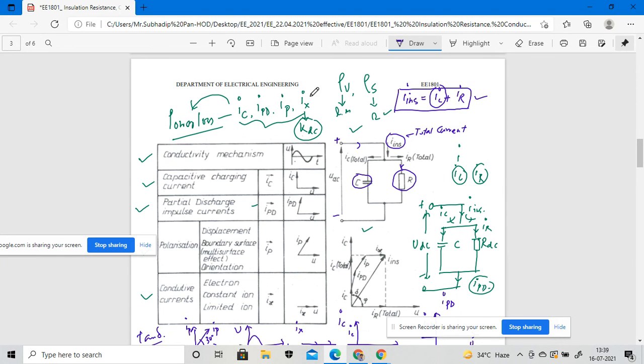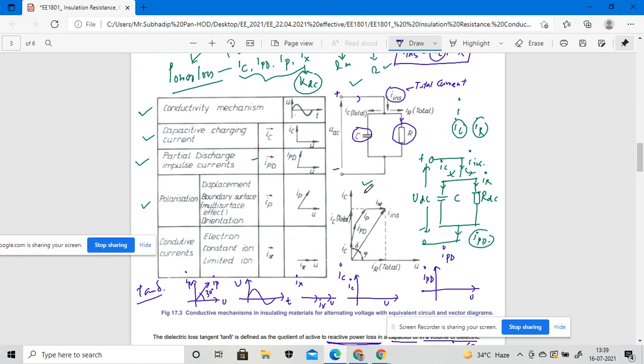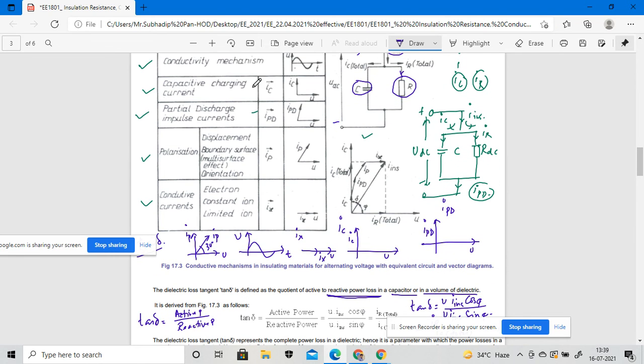All those currents affect the power loss of a transformer oil, right? So the vector representation should be like this.